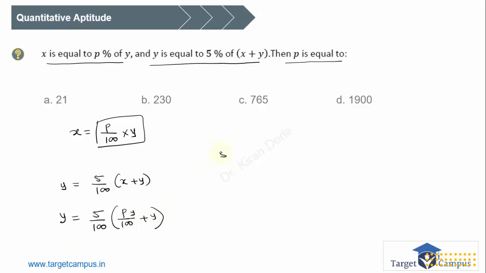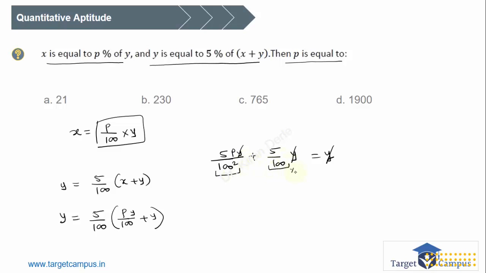Now, 5 by 100 or 5py by 100 square plus 5 by 100 y is equal to y, right? So y in each term will get divided. That's it, right? So here the LCM will be 100 square.